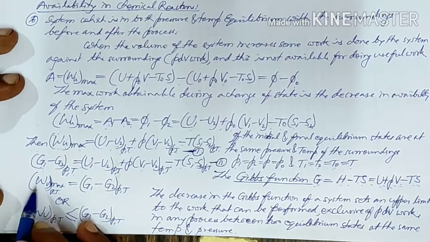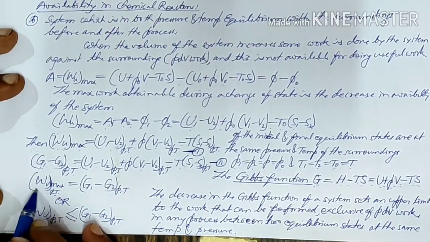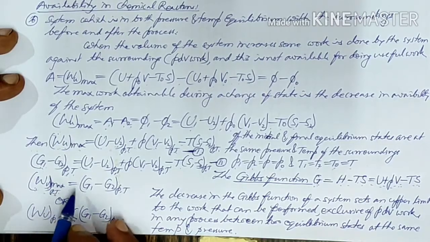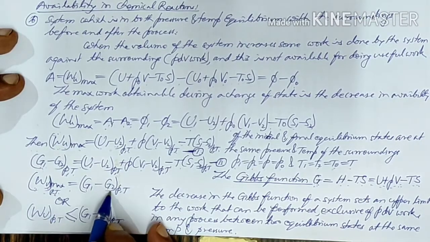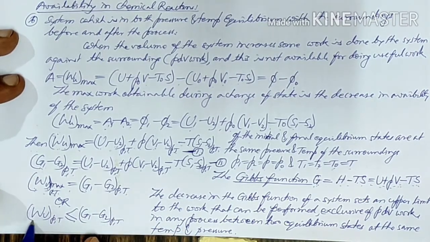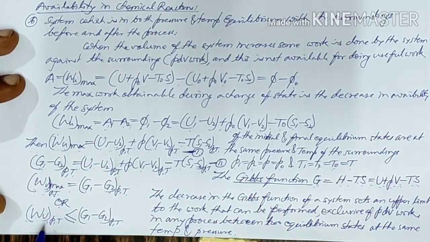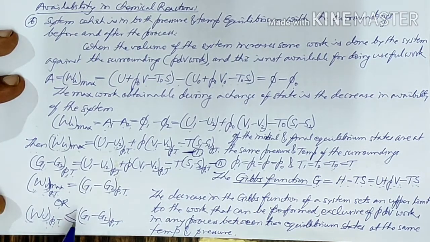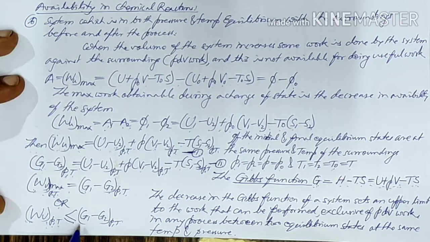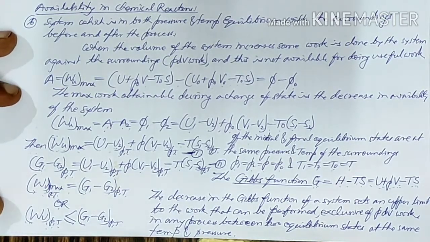So we can say Wu maximum when the pressure and temperature for the initial and final states are the same is equal to the difference of the Gibbs function. So we can rewrite this as Wu less than or equal to G1 minus G2, that is the difference of the Gibbs function.